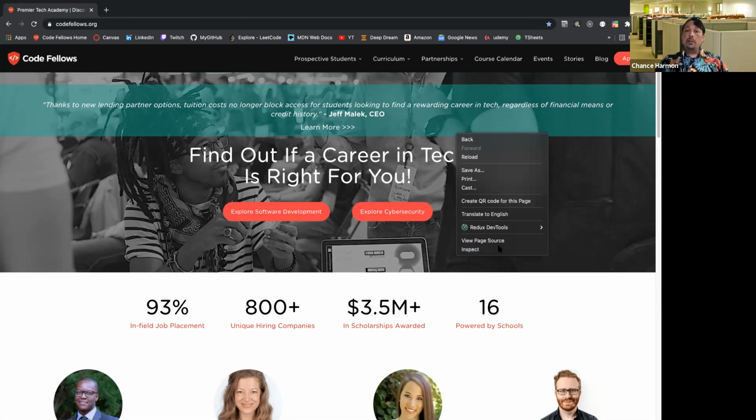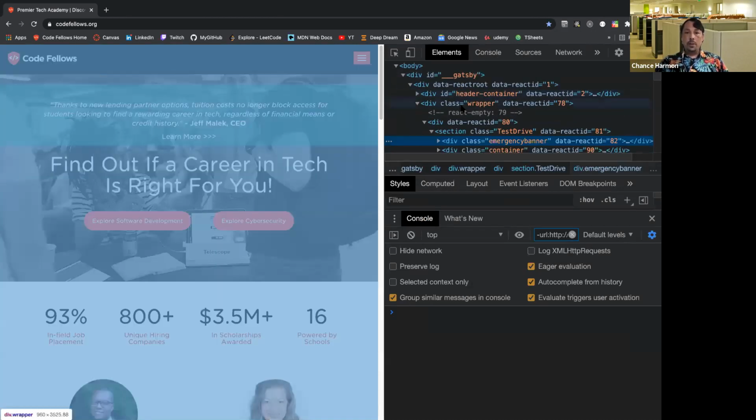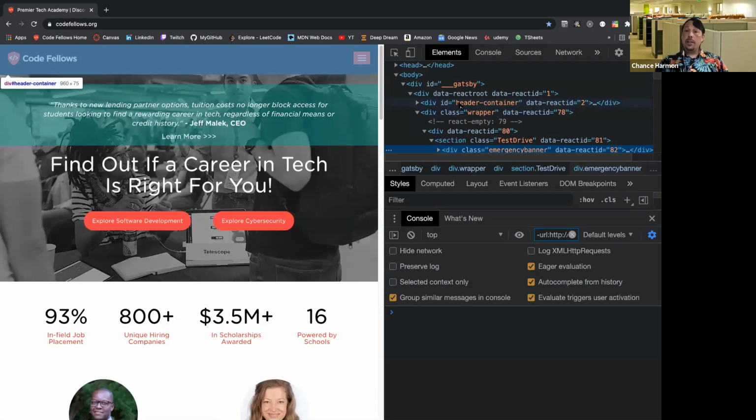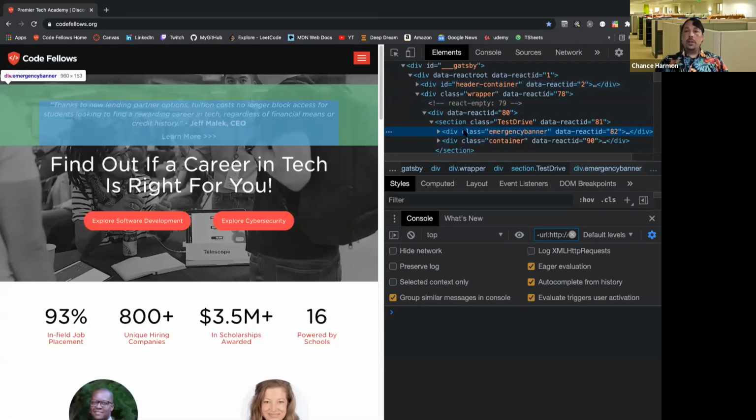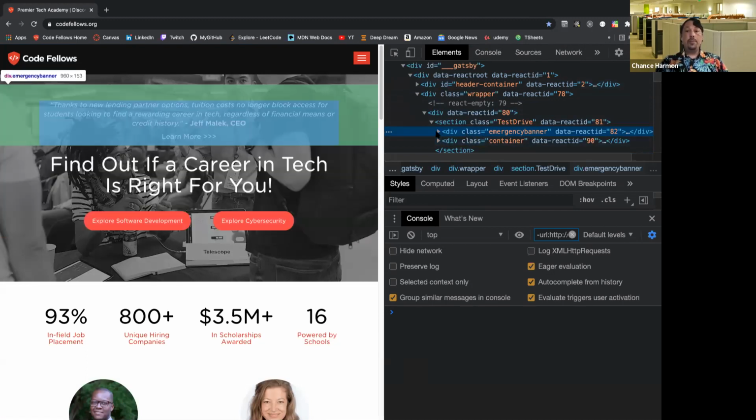So we'll see that here when we open up our inspector tool. What is all this stuff? If you're familiar with it, this looks a lot like HTML, and in reality it is, but this is nothing like, hey, that mint green banner at the top of the page. So I just wanted to point that out, that that's not how we're going to ask for information. But I do see when I hover over this, I'm starting to get the banner highlighting, so I know I'm getting close. If I go underneath, I'm off of it. So somewhere in this area is what we're looking for.